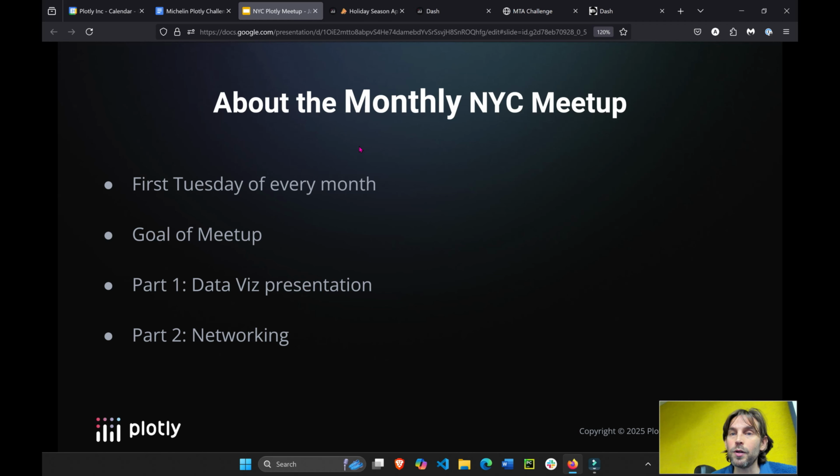About this monthly meetup, it's the first Tuesday of every month, always at 6 p.m. unless I say otherwise. The goal of the meetup is twofold: to use Plotly and visualizations to uncover insights and help us understand how to improve the city that we love through New York City data sets.